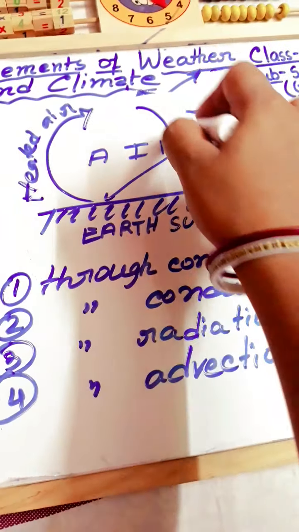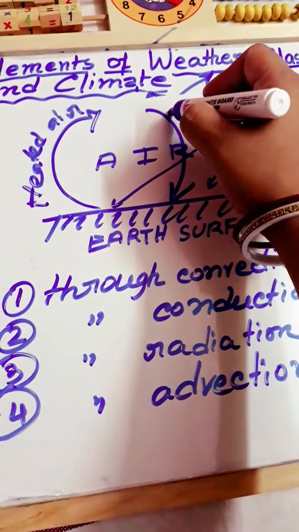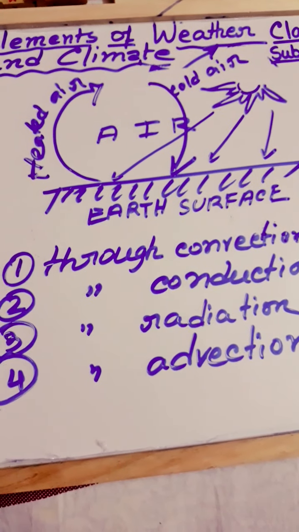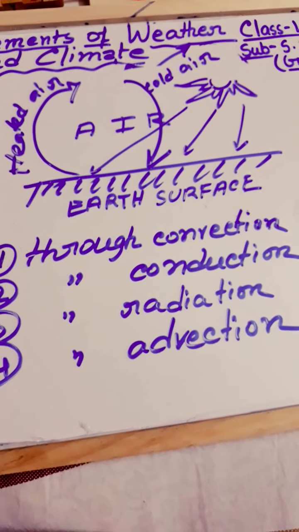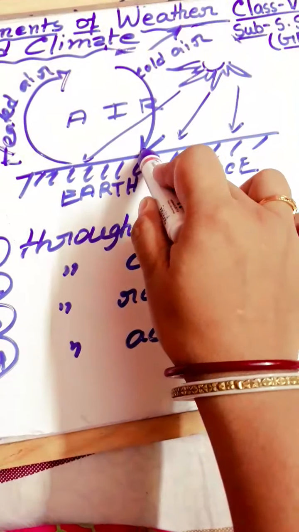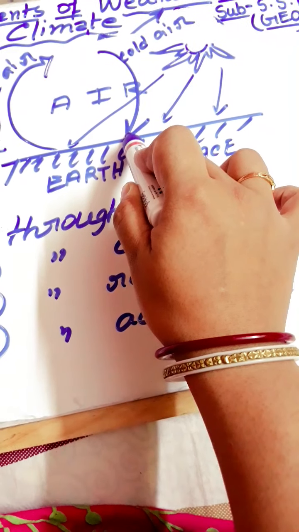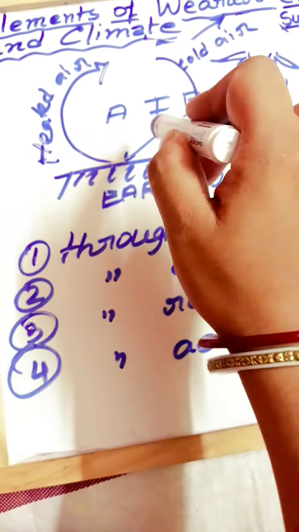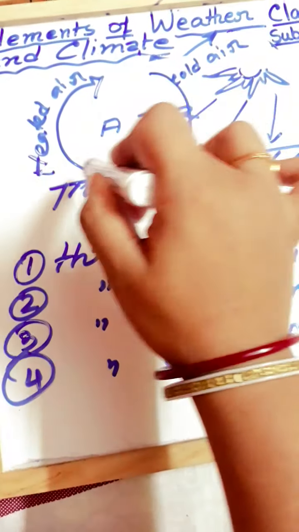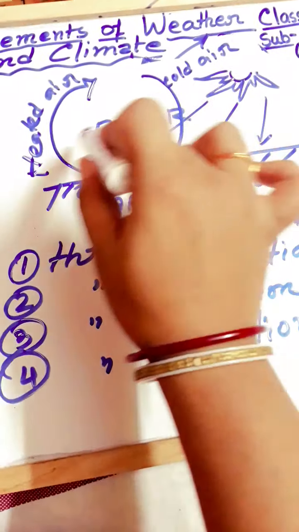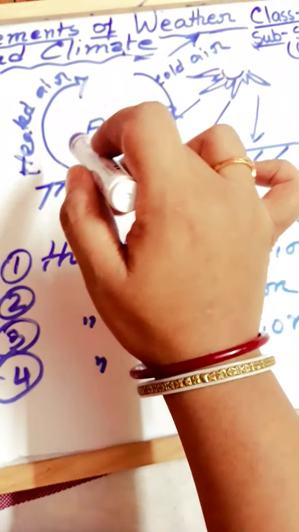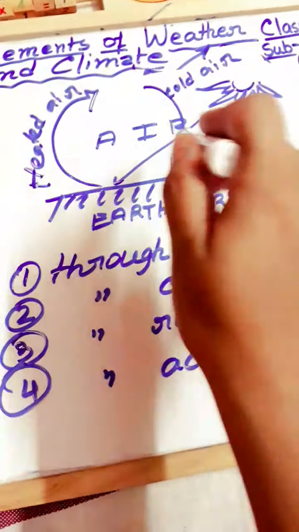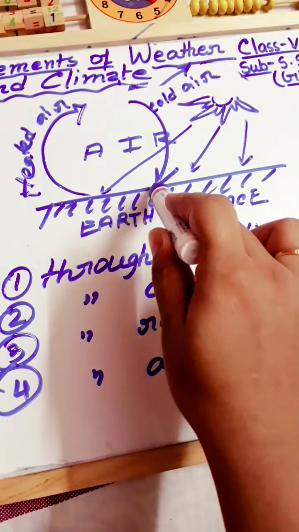And this is cold air, and you know that cold air, being heavier than heated air, settles down, taking the place of the rising warm air. When the heated air goes to the upper portion, there is a blank left in this portion. So to fill these blanks, the cold air comes to this place.